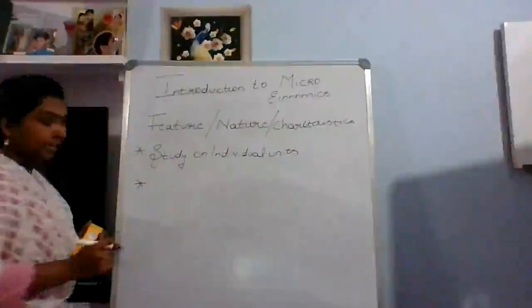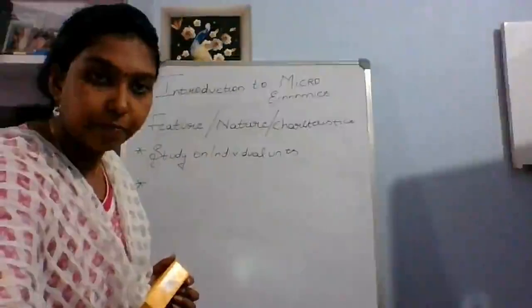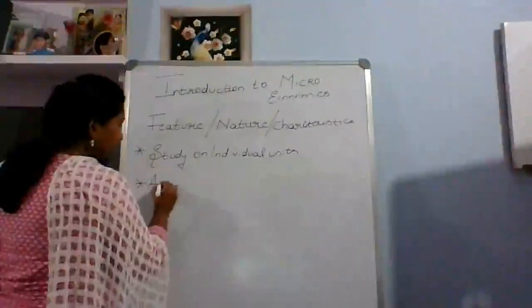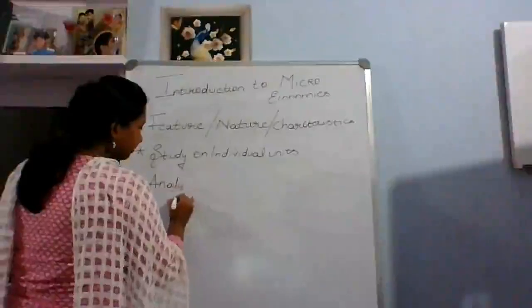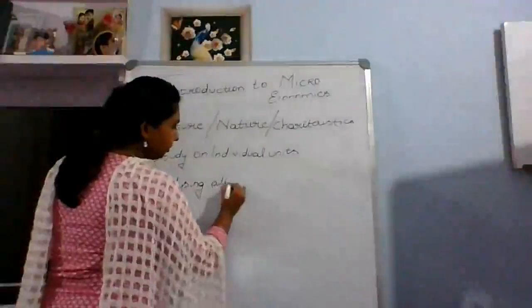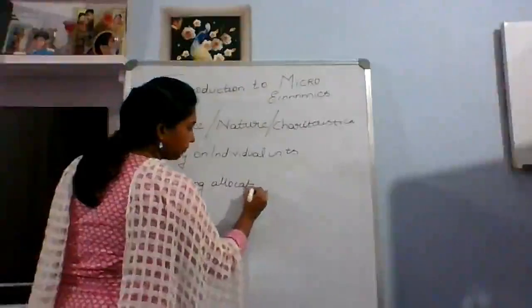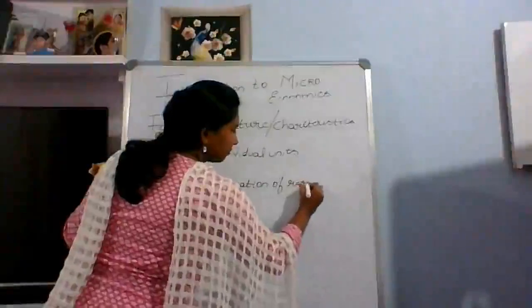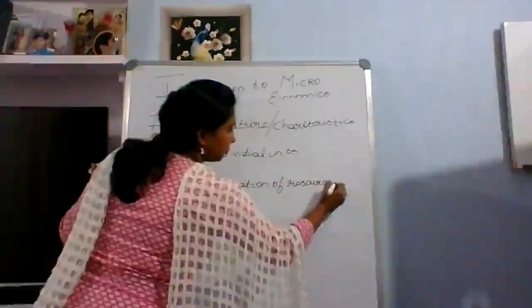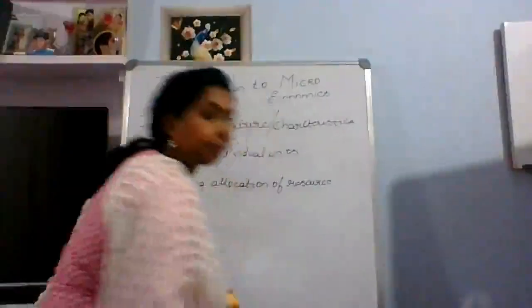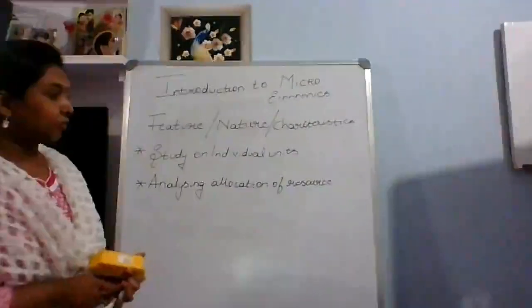And the second one is analyzing the allocation of resources. What is allocation of resources?